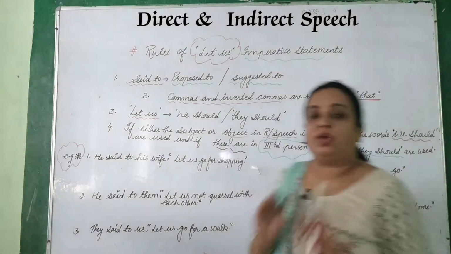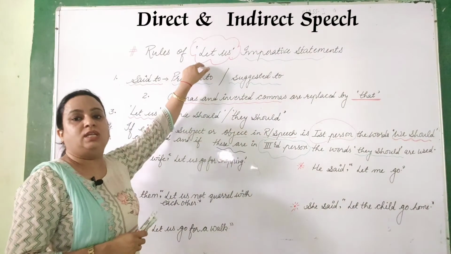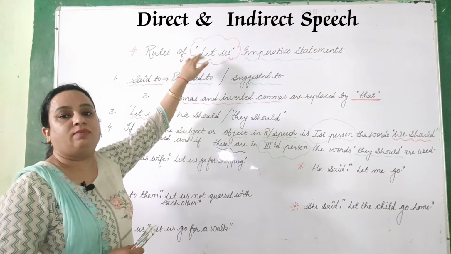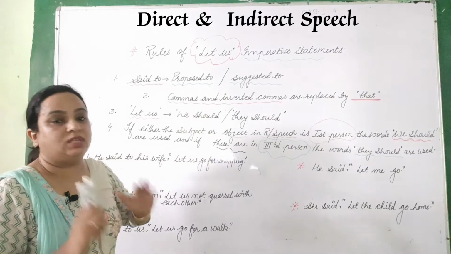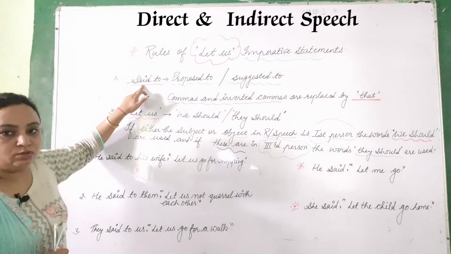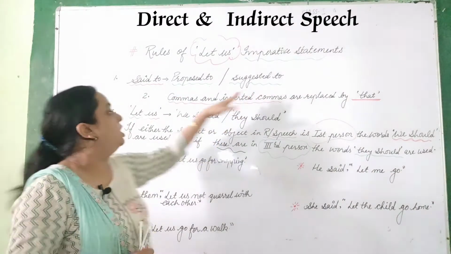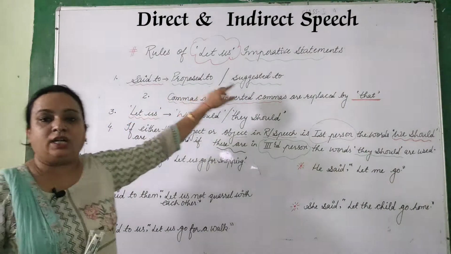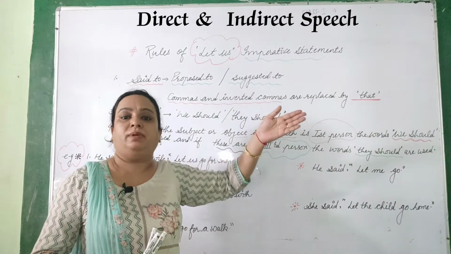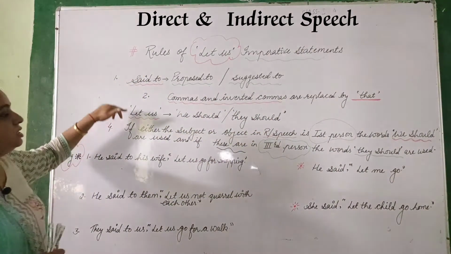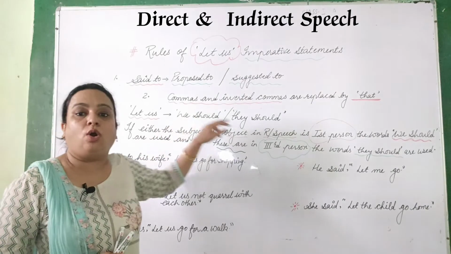This is very important. Once again I am telling you, here we are studying the rules when the reported speech is given with let us. It is starting with let us in imperative sentences. So what do we have to change? Said to we have to change into proposed to or suggested to. Second, the commas and inverted commas we have to replace with that, as we did in simple sentences. Third, very important, let us, जो word होगा let us, that should be changed with we should or they should.